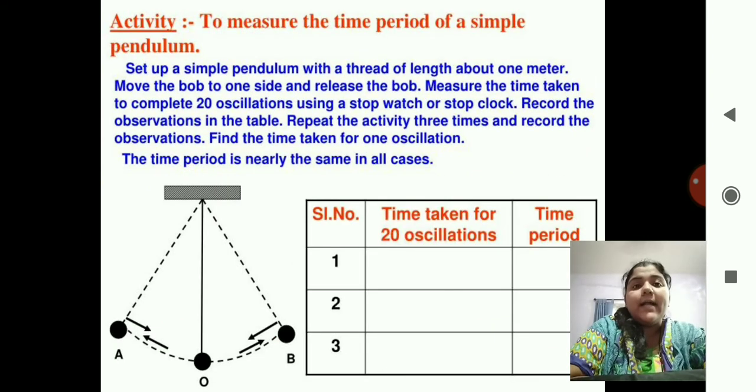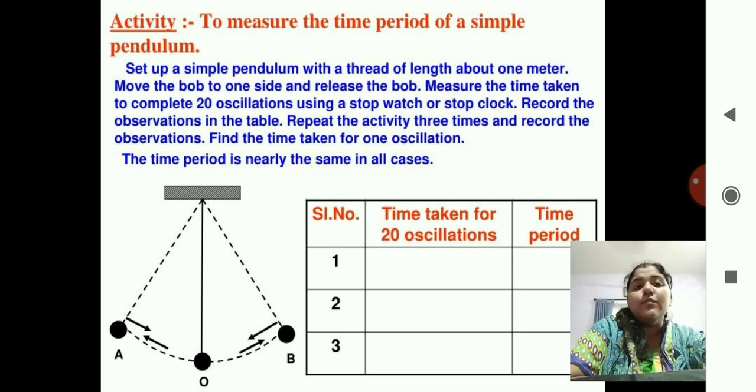Okay, you can see here the activity to measure the time period of a simple pendulum. I'll give you a brief introduction now, and we are going to conduct this experiment in our online classes. I'll show you this experiment and we will calculate the timing also. Set up a simple pendulum with a thread of length about 1 meter. Move the bob to one side and release the bob. Measure the time taken to complete 20 oscillations using a stopwatch or stop clock. Record the observations in the table. Repeat the activity 3 times and record the observations.